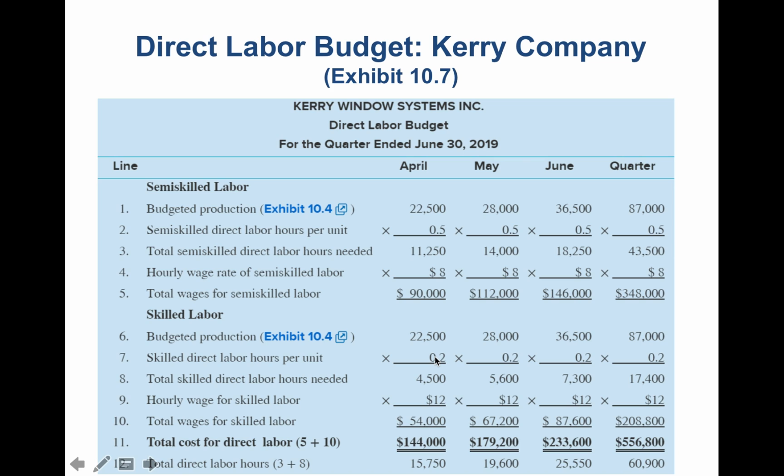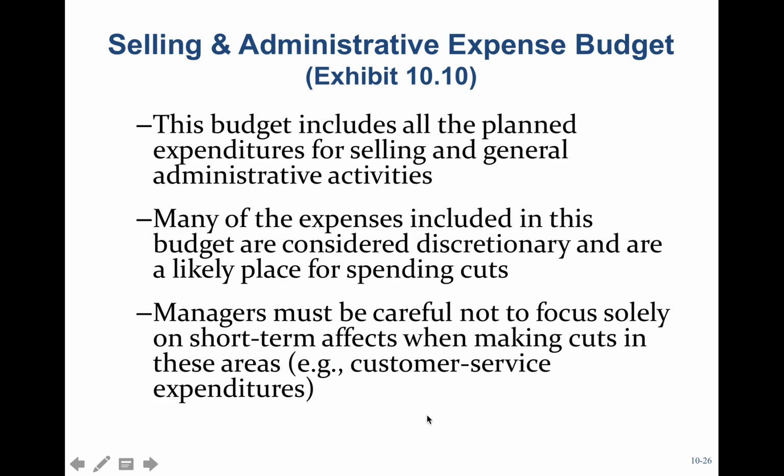For skilled labor, it's just 0.2 hours. Again, we multiply it by the production value of 22,500. So I need 4,500 hours. I'll multiply that by $12. So my total wages for skilled labor is 54,000. Semi-skilled was 90,000. So the labor budget is 144,000.